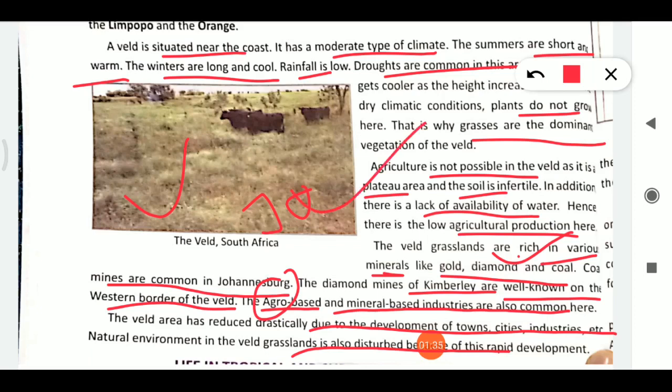This is all for the day. Homework is to find 5 questions from prairies and 5 questions from veld.